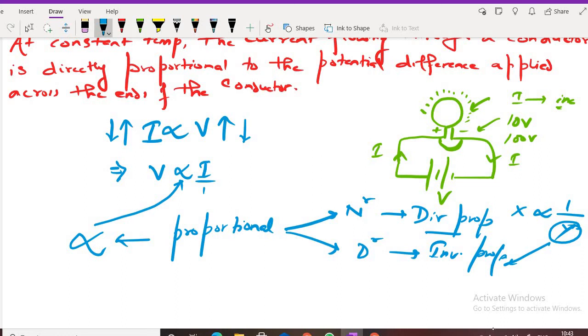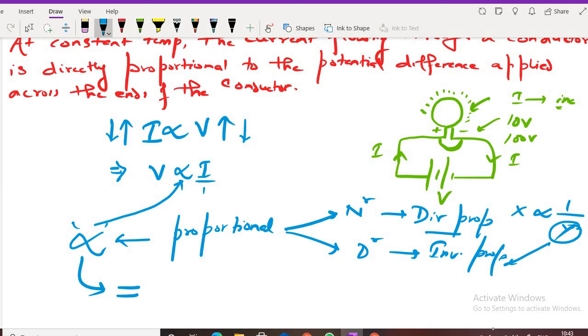So, can you do any numerical with the help of this proportional sign? This proportional sign will not help you in doing any numerical. You have to change this proportional sign into an equals to sign. Tell me yes or no. If I write down V is equal to I, then we can do some numerical. Left hand side, right hand side are there, we can solve it.